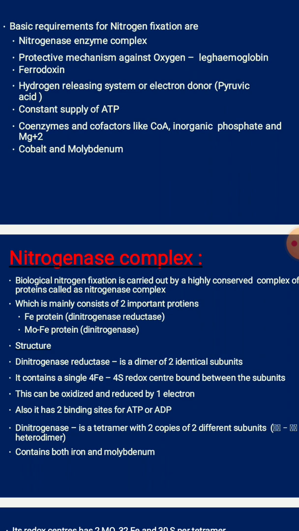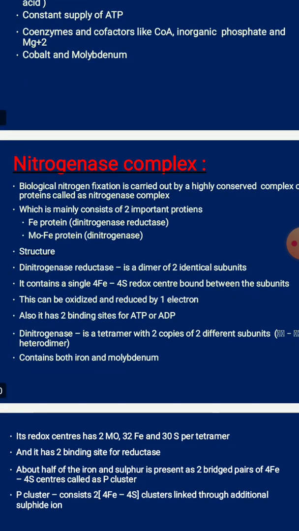So the structure is nothing but how this particular nitrogenase complex enzyme structure will be. The dinitrogenase reductase is a dimer of two identical subunits, and it contains a single 4Fe4S cluster, a redox center, which is bound between these two subunits, and this can be oxidized and reduced by one electron. The dinitrogenase is a tetramer with two copies of two different subunits.